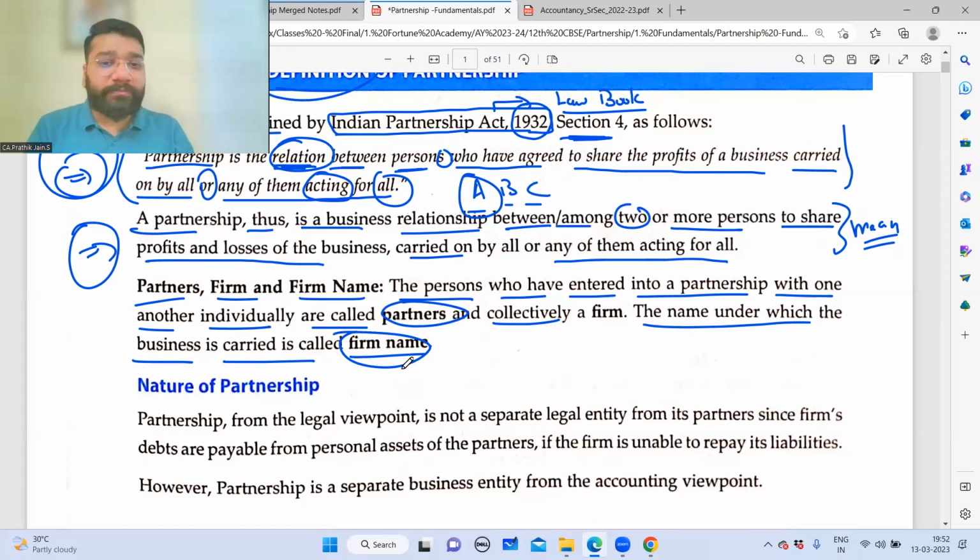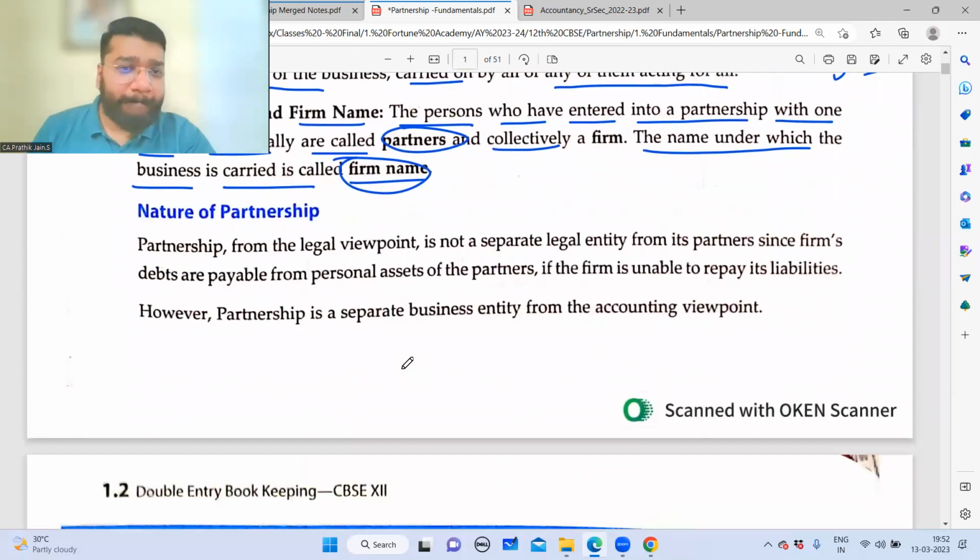Clear with this? Online people, clear with this? Yes, sir. Yes, sir. Now, this point is very, very important. What is important, I'll tell you. And 100%, there's a short question coming from this segment.